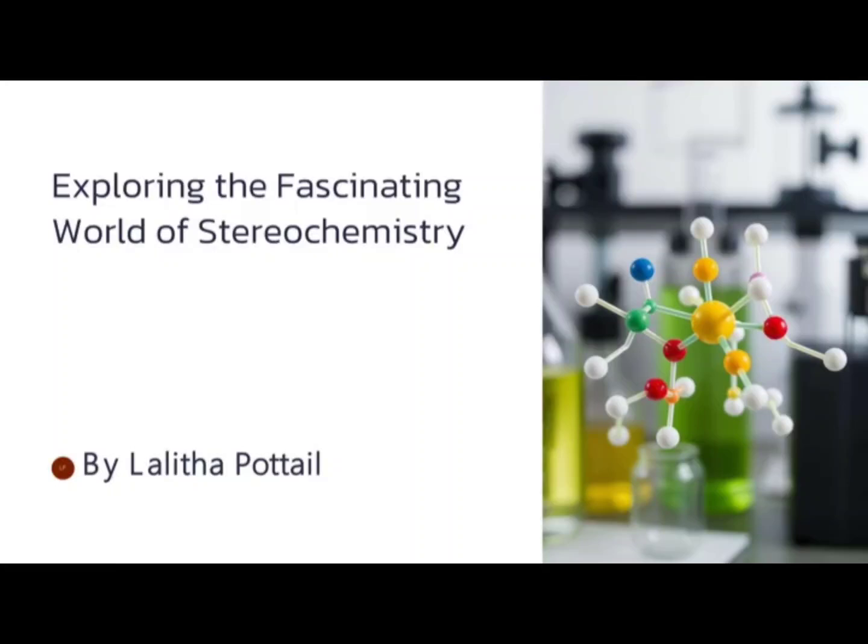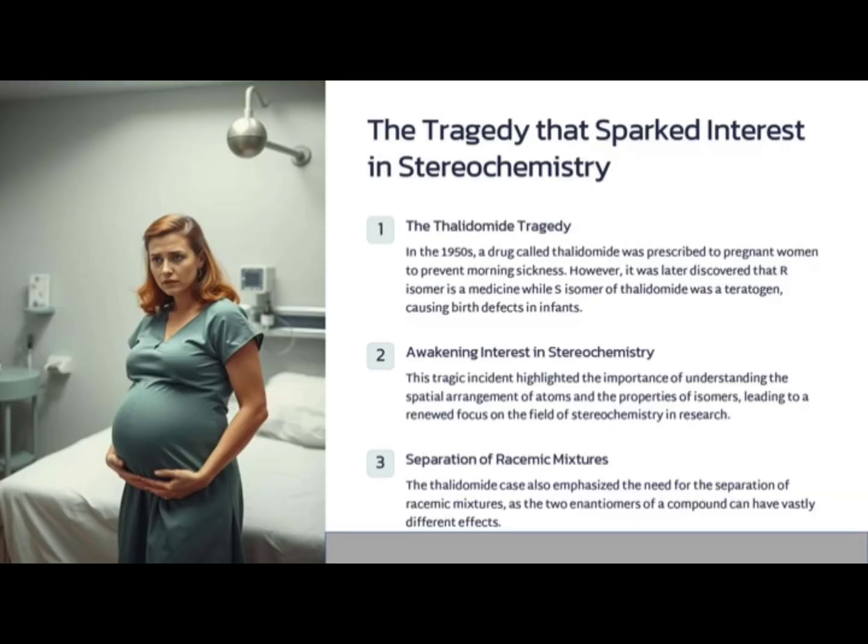Stereochemistry, we can say, is a fascinating element of chemistry. Before I begin with a few concepts of stereochemistry, I would like to mention an incident which threw light on stereochemistry. After the Second World War, it was noted that many children were born with birth defects. It was found that pregnant women in the 1950s were given thalidomide tablets to prevent morning sickness, that is vomiting, etc.